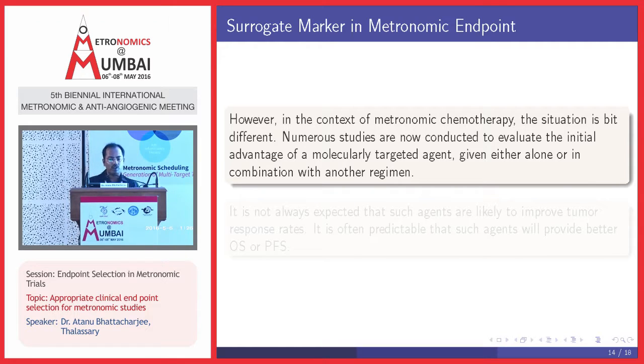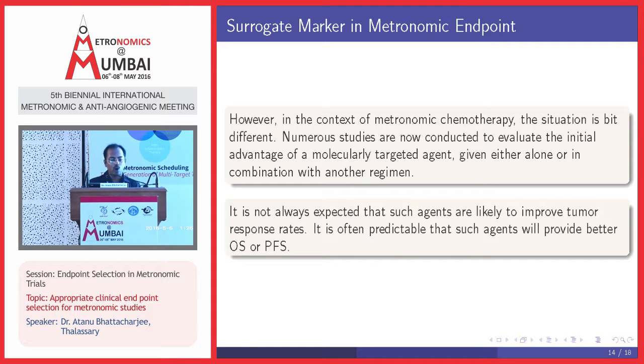Numerous studies are now being conducted to evaluate the initial advantage of molecular target agents given either alone or in combination with another regimen. The situation becomes more complicated when you have combined therapy and multiple target agents. It is not always expected that such agents will improve tumor response rate, and it is often not predictable that such agents will provide better OS or PFS.